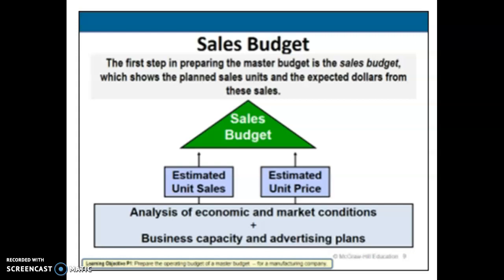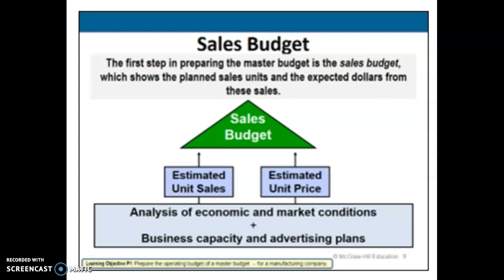The sales budget is the starting point in the budgeting process because plans for most departments are linked to their sales. The sales budget is going to come from a careful analysis of forecasted economic and market conditions. We might look at business capacity, and we might look at what kind of advertising plans we have set up.